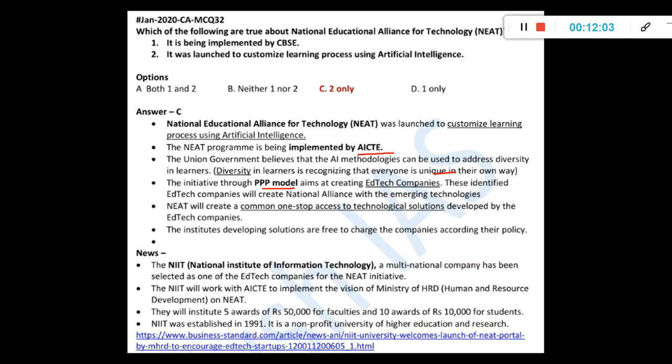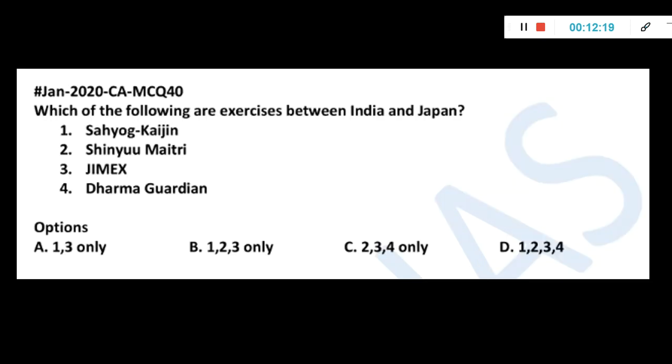NIIT, a multinational company, has been selected as one of the edtech companies for the NEET initiative. So that is the reason this was in the news. And UPSC will ask like this only. They will ask the implementation body or the origin, or whether it is funded by someone. That kind of thing will come. So please study like that for everything.